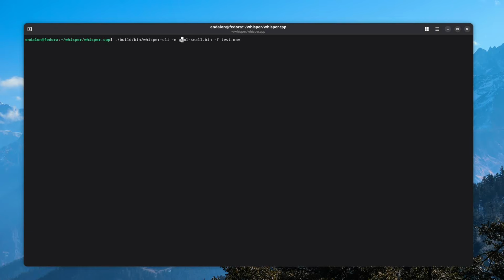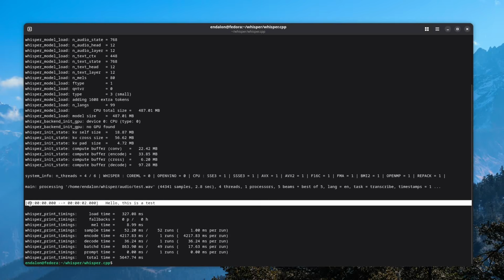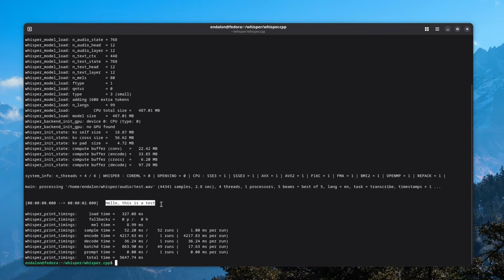And once Whisper has been built, I can already start using the CLI. I can do this by calling the Whisper CLI from the build folder and then linking it to the models that I have here, and then the audio test file. And you can see that the result tells you that between 0 and 2 seconds there is the text, "Hello, this is a test." And that's it. No API keys, no subscriptions, and no external services getting your data. It just works, and so why are we actually paying for these services?